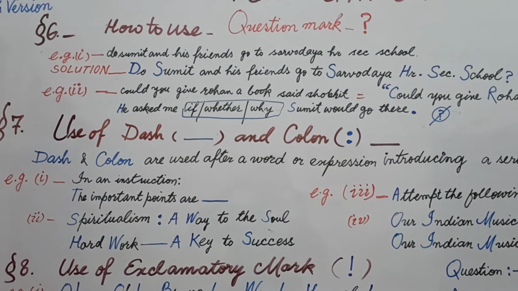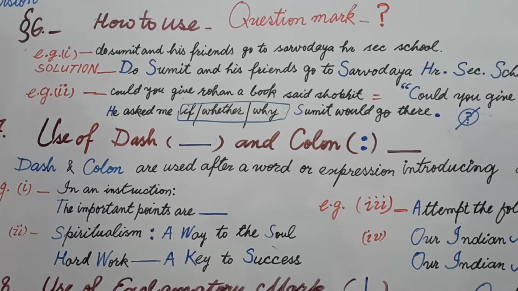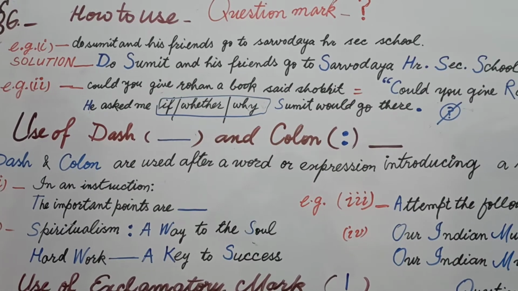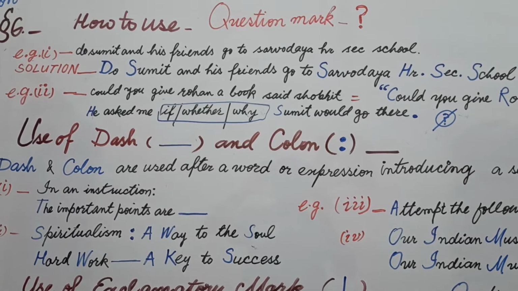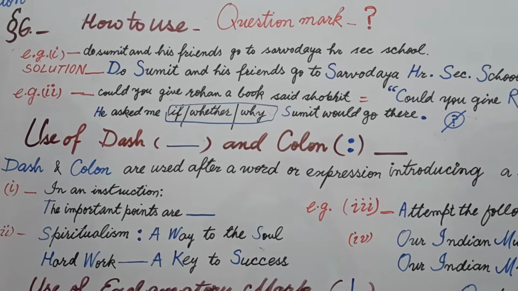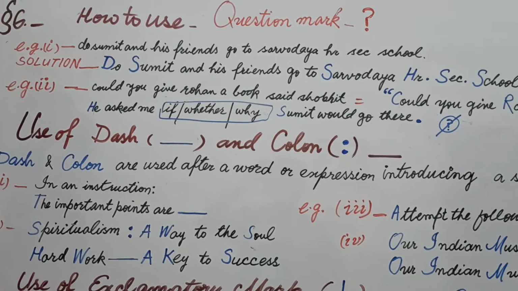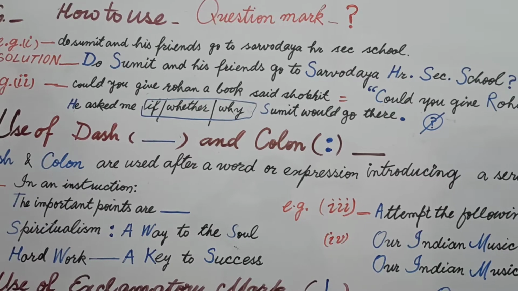Now let's begin where we use the question mark. Example number 1: Do Sumit and his friends go to Sarvodaya Higher Secondary School? Now students, with the question mark we will use some other punctuation marks too. Now let's begin with this example number 1. Do Sumit and his friends go to Sarvodaya Higher Secondary School?